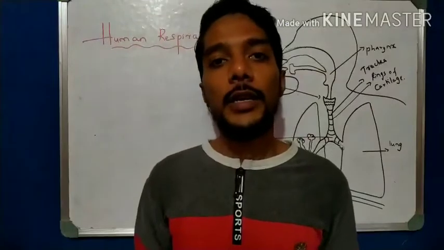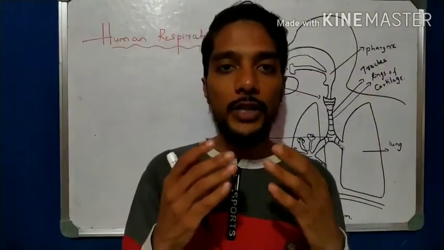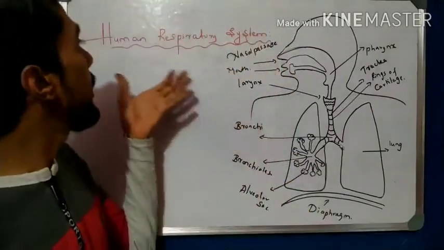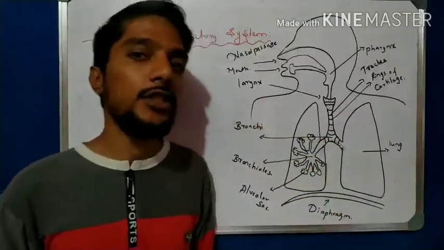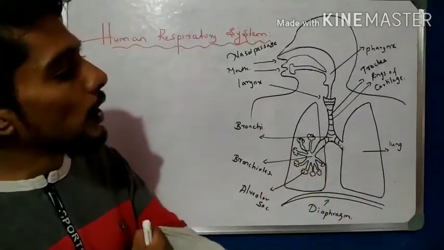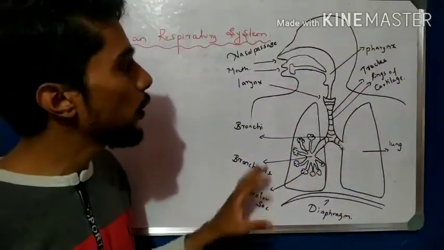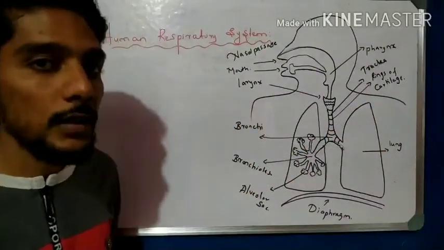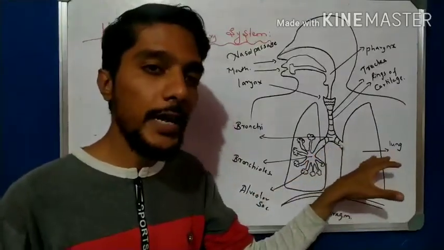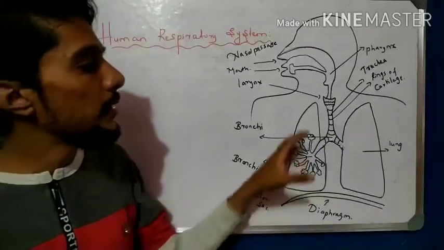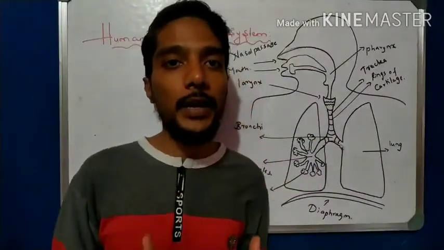Now students, take the important concept of respiration and the respiration process, that is, the human respiratory system. The diagram is not asked in the examination and there is no drawing skill required, but we have to remember the diagram and the parts of the diagram. Here I have put a simple diagram of the human respiratory system. It consists of a pair of lungs, one right and one left, present in the chest cavity inside the rib cage.